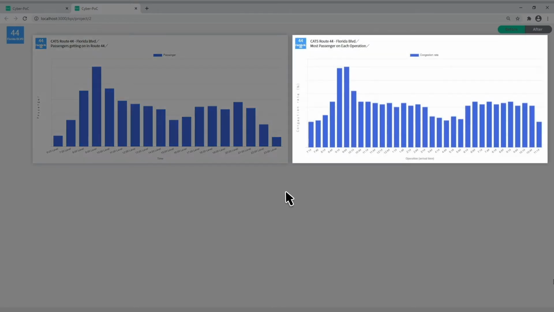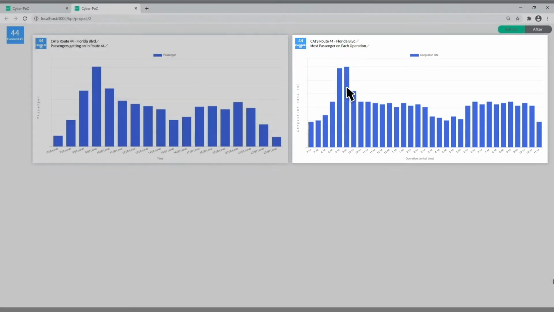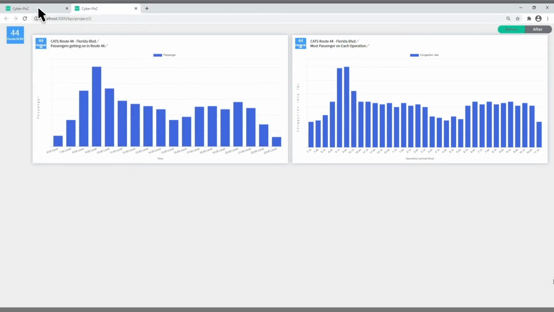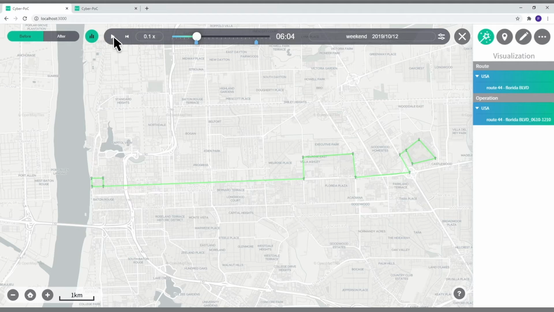The graph on the right represents the load factor of the busiest section of each bus. You can see that the buses running between 9 and 10 o'clock are operating beyond their full capacity. Now, let's check the details of this specific bus operation on the map.